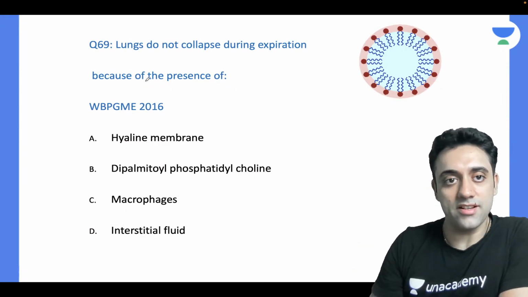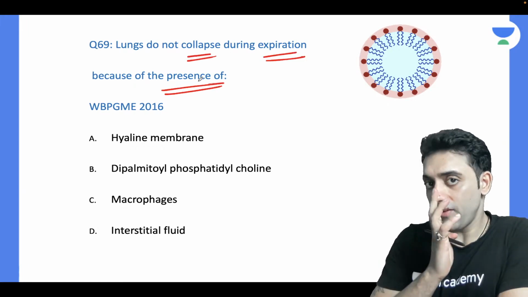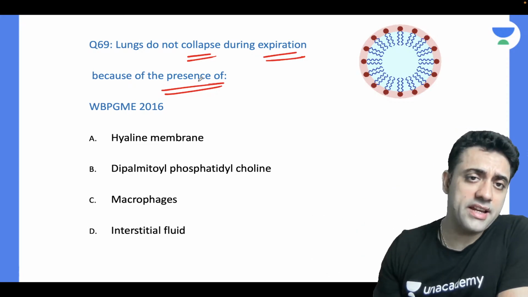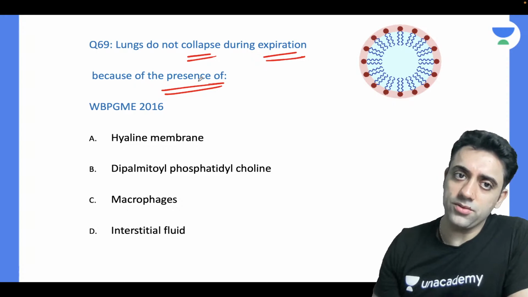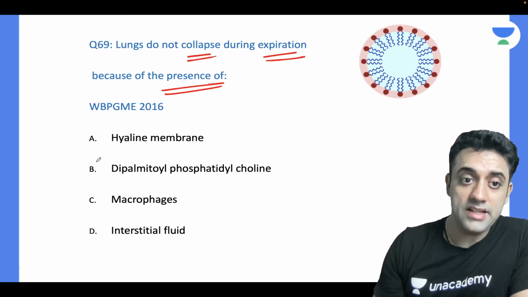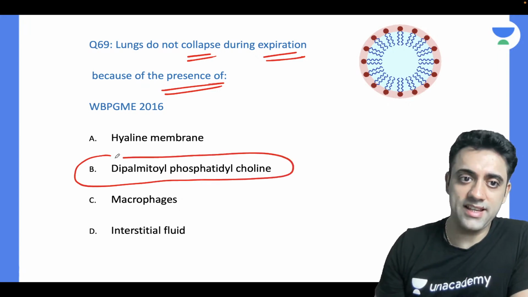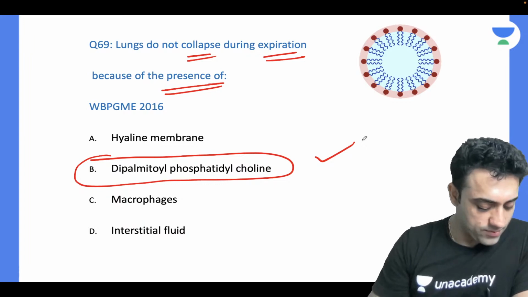So can we please answer this question? Lungs do not collapse during expiration because of the presence of what? Lungs do not collapse during expiration because of the presence of... yes, we have lecithin, which is nothing but dipalmitoyl phosphatidylcholine. That is the answer.